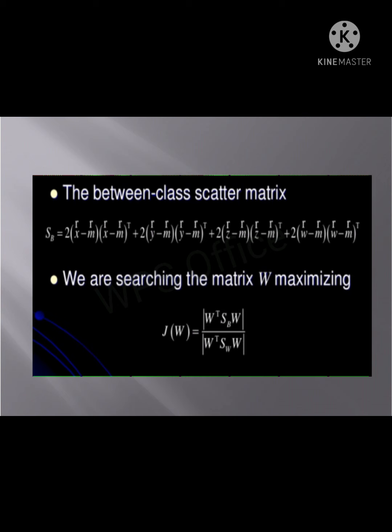For the between-class scatter matrix, we are searching for the matrix W maximizing SB over SW. This is the weight of the input image divided by the weight of the input image. This is the final output of the LDA.